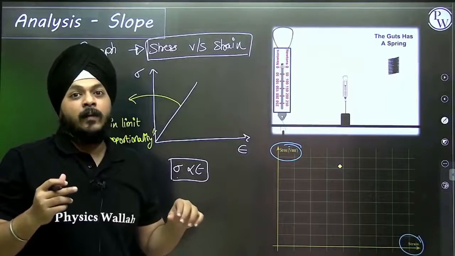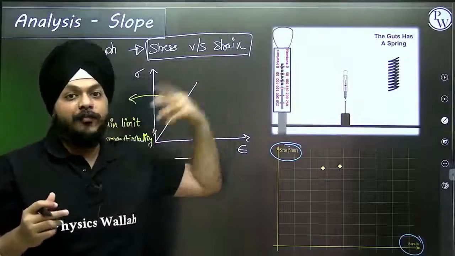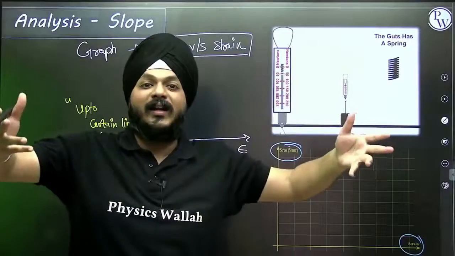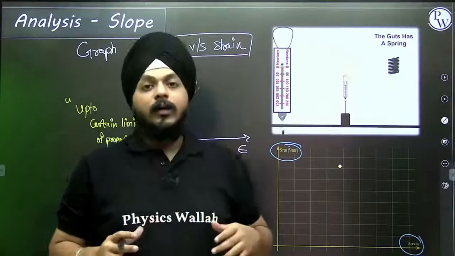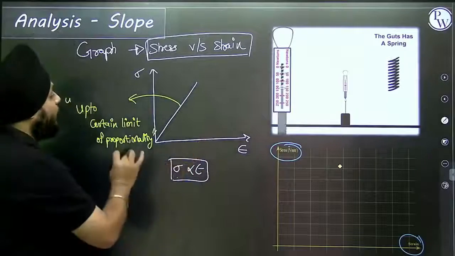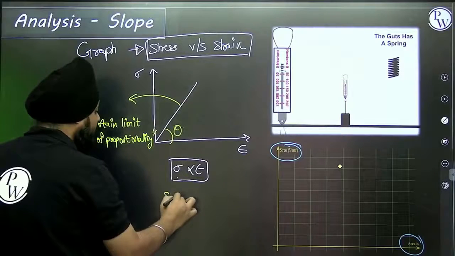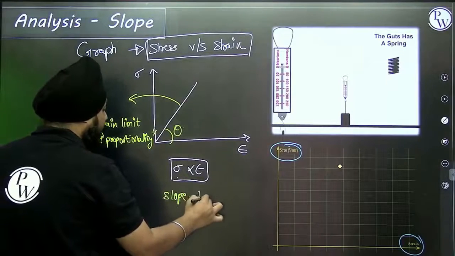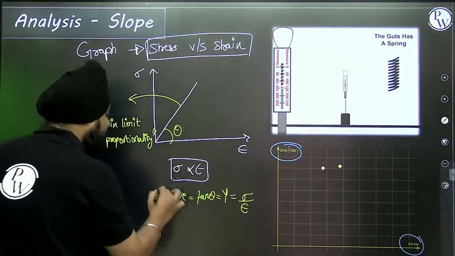Up to that limit, this graph should be a straight line. Before and after, what actually it is, we are going to discuss in detail in the concepts of the stress strain curve. But right now it should be a straight line and the slope is the Young's modulus, that is stress by strain.